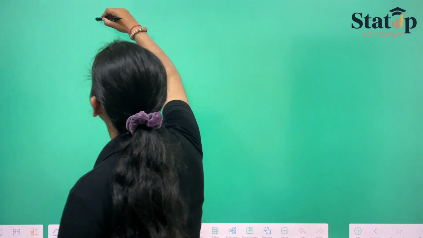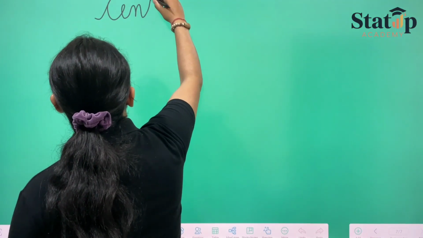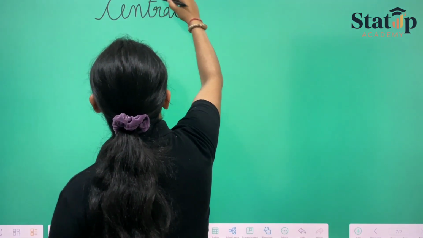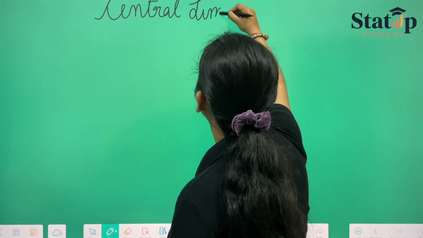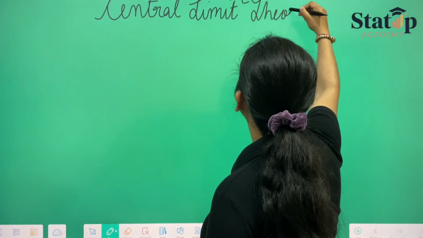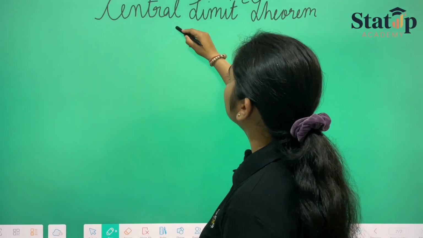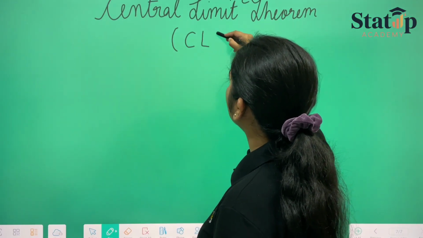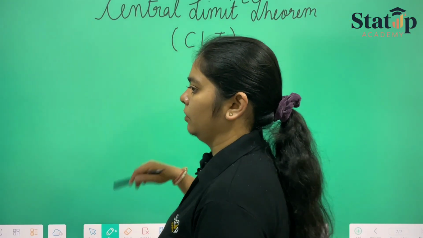Now in today's lecture, we'll be dealing with another theorem which is very important on the base of convergence, which is central limit theorem, also known as CLT in short form.